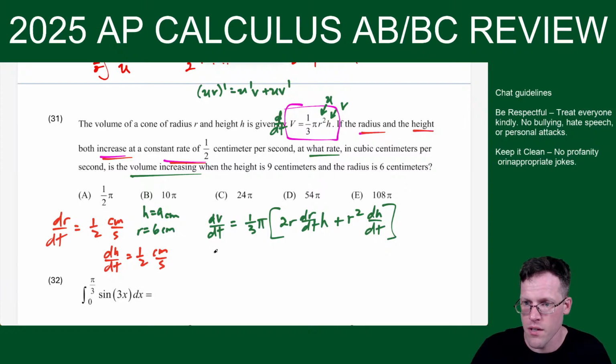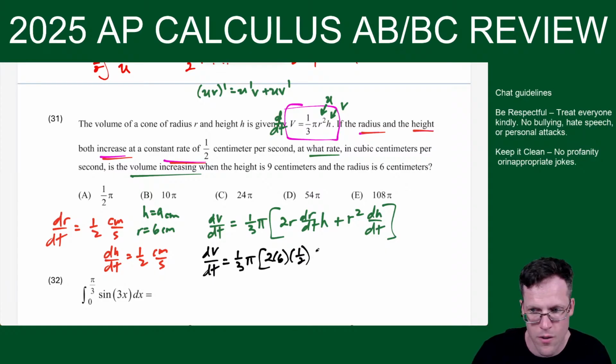All right, so we plug in, and let's do this in a different color. So dV dt equals 1/3 pi. We plug in, we got 2 times 6. I'm not going to write the units, I'll just write it at the end. But we have 2 times 6 times dr dt is a half times h is equal to 9 plus r squared. r is equal to 6. So I get 36 times dh dt is a half.